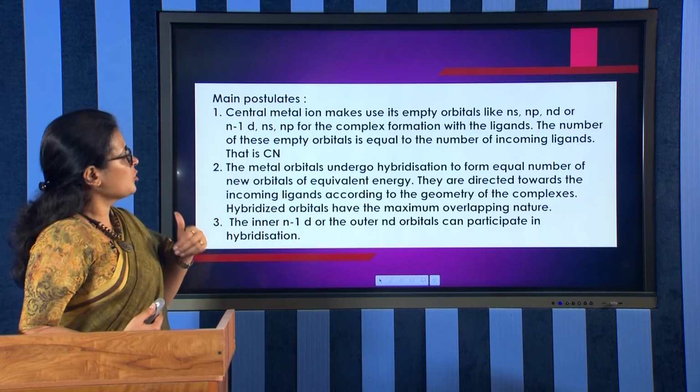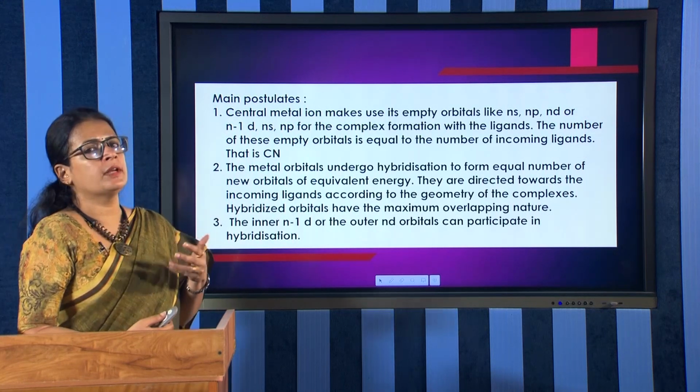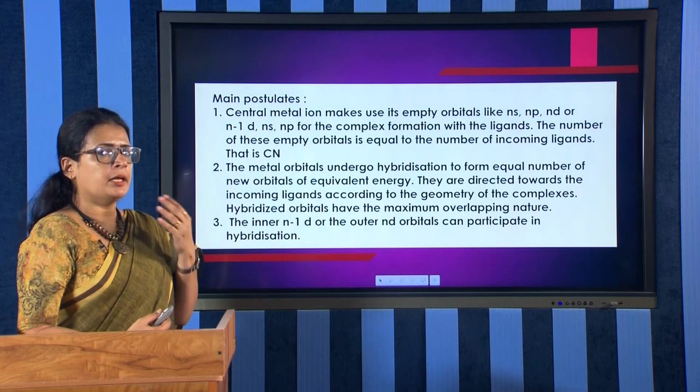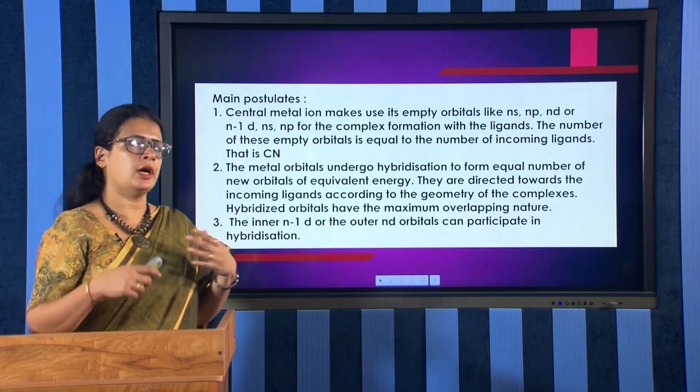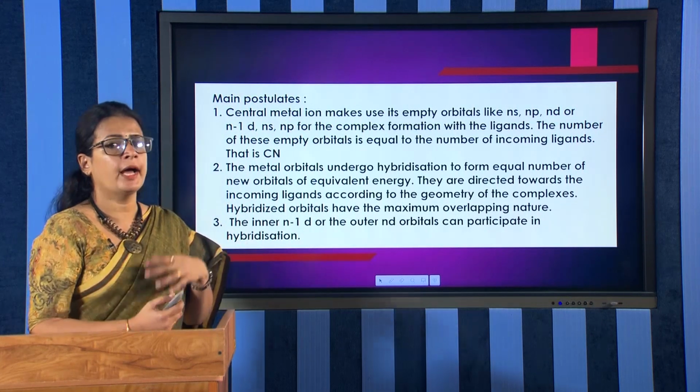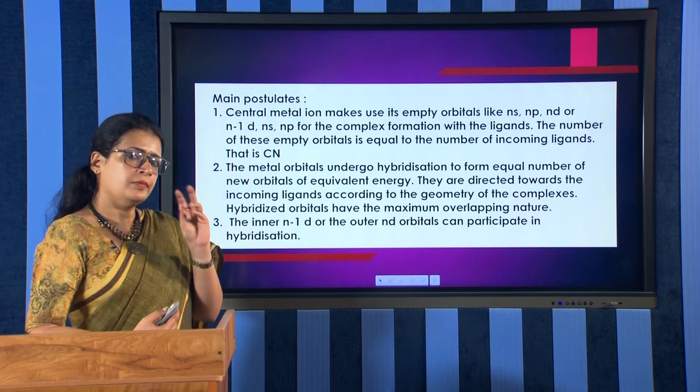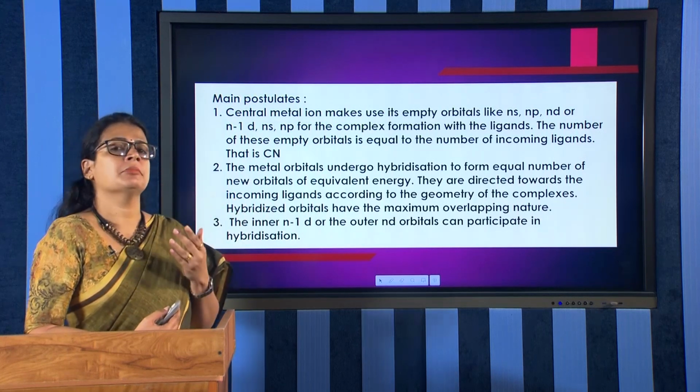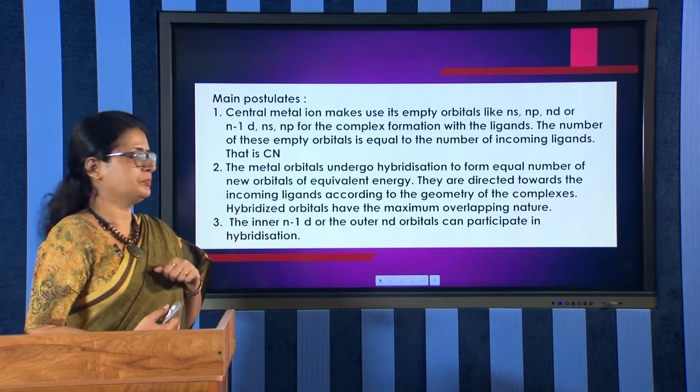And the hybridized orbitals have maximum overlapping nature. After hybridization the orbitals are called hybrid orbitals, and their nature is that they have maximum overlapping.